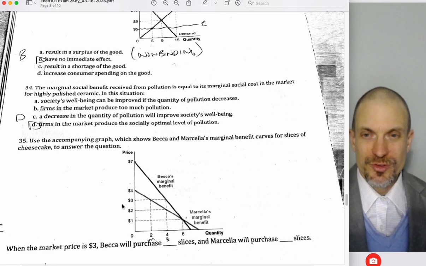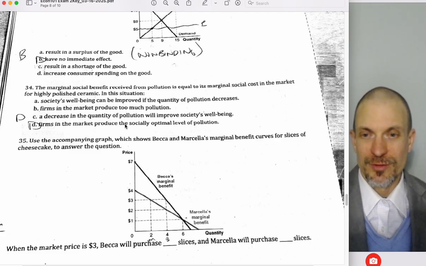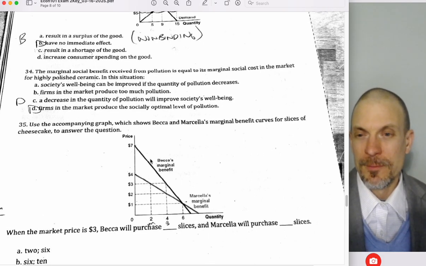Marginal social benefit received from pollution is equal to the marginal social cost. Then firms are going to produce the socially optimal level of pollution, right? So if the marginal social benefit equals the marginal social cost, then there's no externality. Then there's no market failure. So we get the socially optimal level.